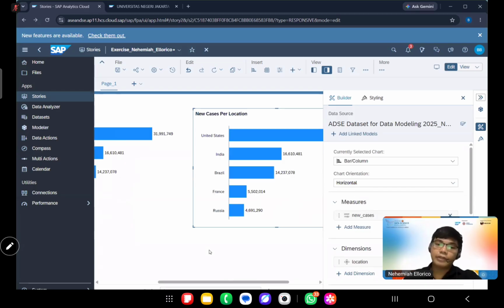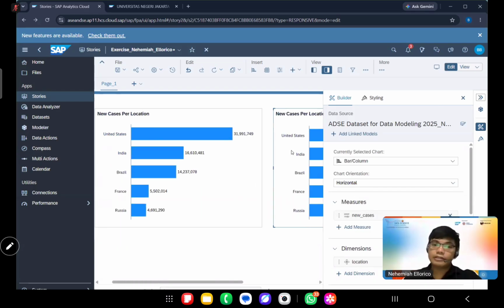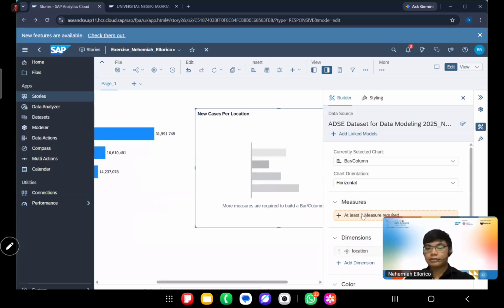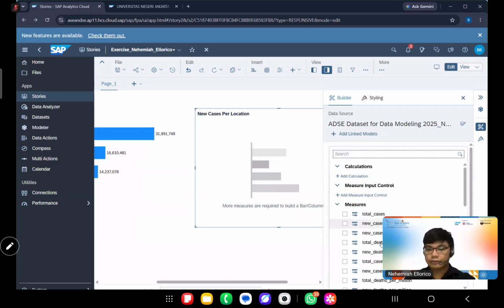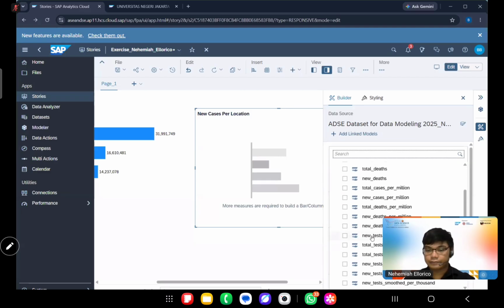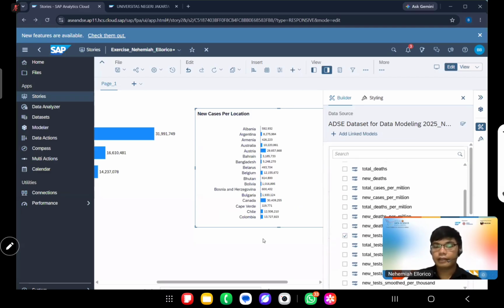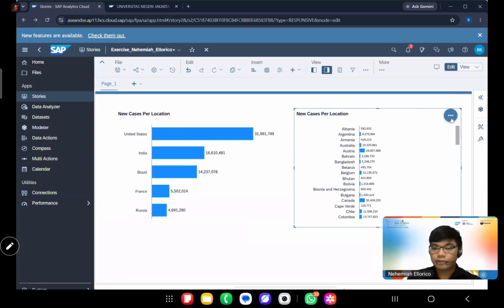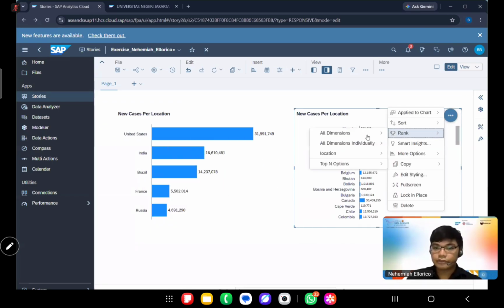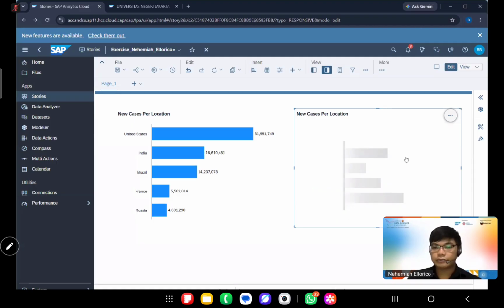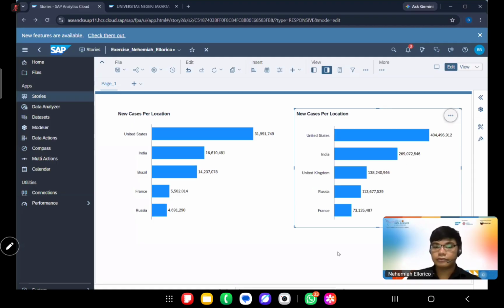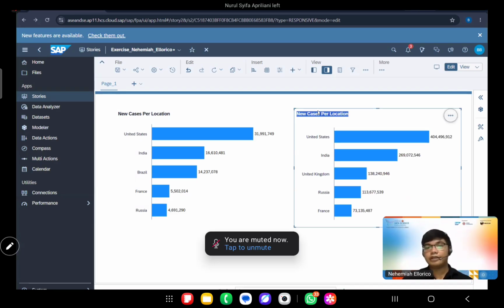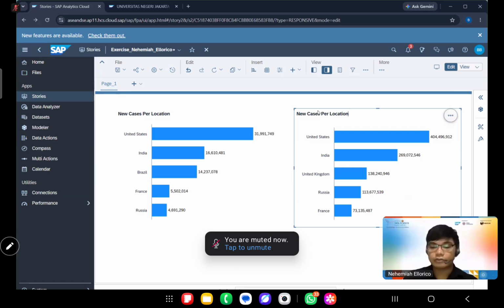So how do we do that? We just duplicate this chart and then we will change the measures to new tests. And then same as we've done before, we will choose the top 5 for location. So there. We will change the title of this one to new tests per location.